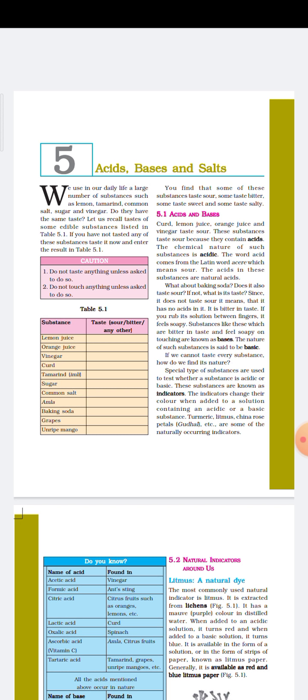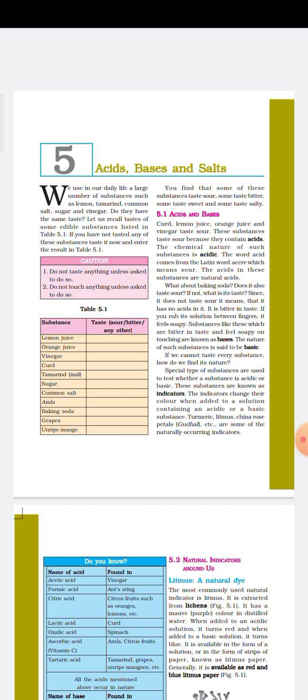We use in our daily life a large number of substances such as lemon, turmeric, common salt, sugar and vinegar. Do they have the same taste? So in our day-to-day life we use different types of substances. Do they taste the same? Definitely no. Let us recall the taste of some edible substances listed in the table. Here below one table is given and you have to identify the taste. How do they taste?